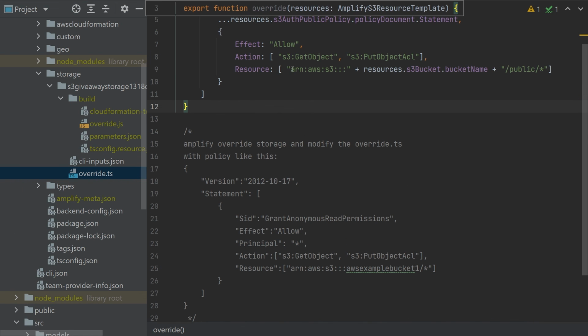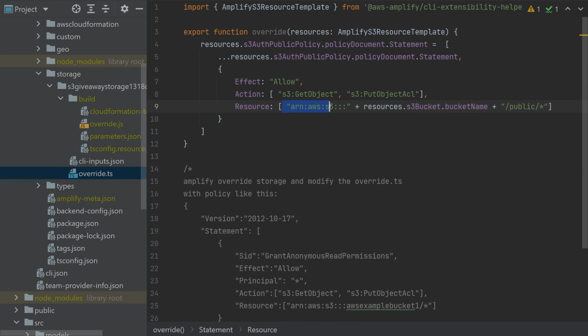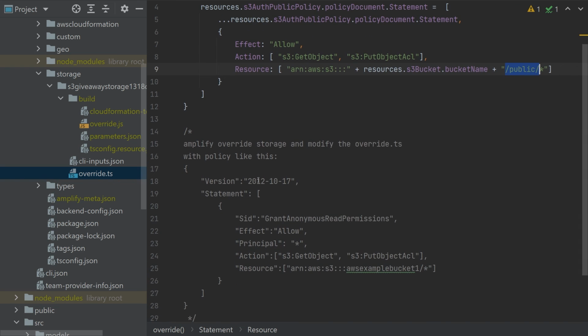So here in the override, I'm specifying this, which is the most important stuff, and then the resource name, which is a concatenation of the standard prefix for the S3, then the bucket name, which we already have because it's a variable, and then for the public. Generally, I took the inspiration from the standard policy, but in our case, you cannot use the principle, and you have to craft your own bucket by concatenation.